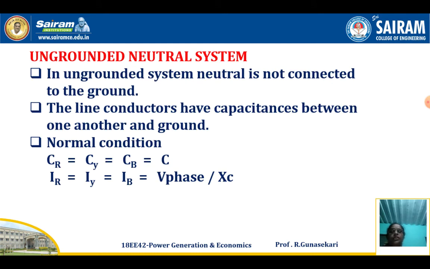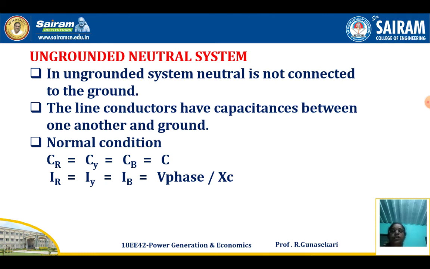Then the ungrounded neutral system. In an ungrounded neutral system, the neutral is not connected to the ground. That's why it is called an ungrounded neutral system. The name itself says ungrounded: the neutral is not grounded. The line conductors have capacitance between one another and ground only. Under normal conditions, CR equals CY equals CB equals C, and IR equals IY equals IB equals V phase by XC. IR, IY, IB are the currents flowing through the R phase, Y phase and B phase.